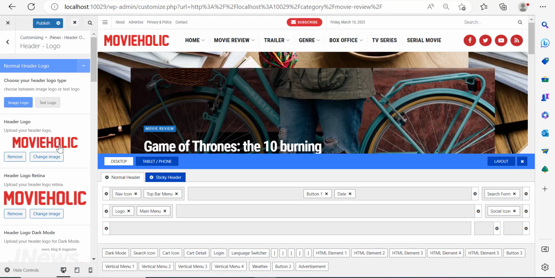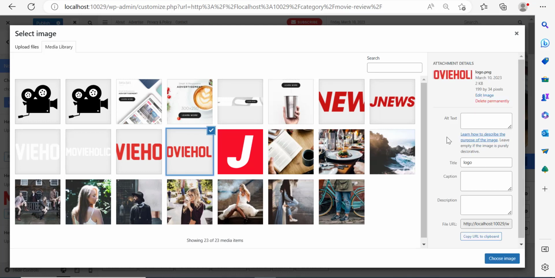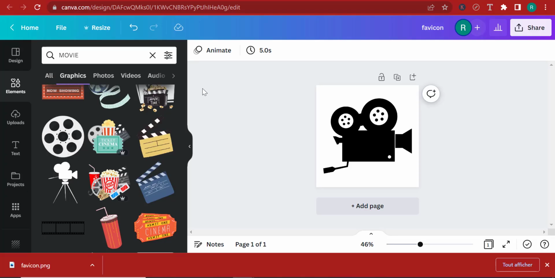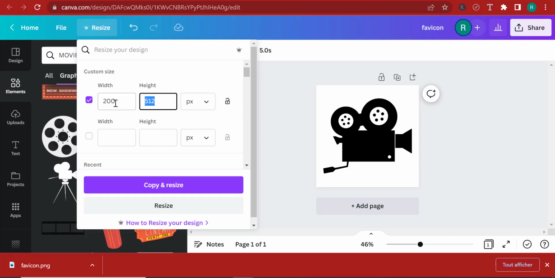And let me click on this logo to check what the size of this particular logo is. If I click this logo, the size of it is 199 by 34 pixels. Now I'm going to make my logo 200 by 50. So I'm going to click on resize from here. Like I said, 200 by 50 pixels, because with Canva, the minimum height is 40 pixels and the minimum width is also 40 pixels.